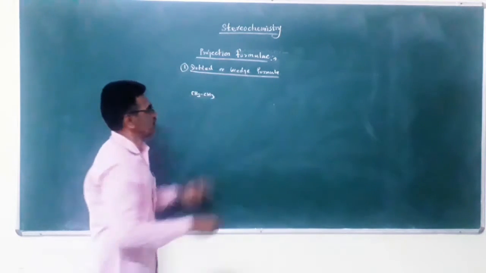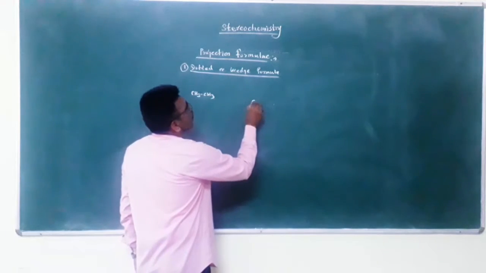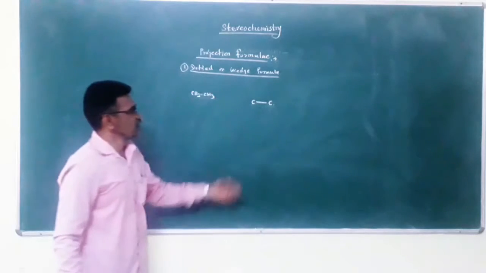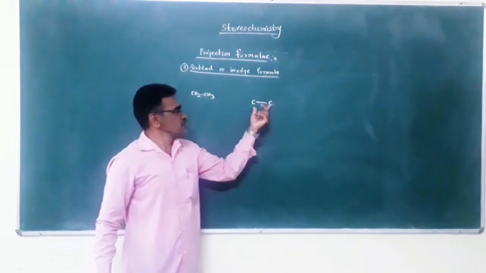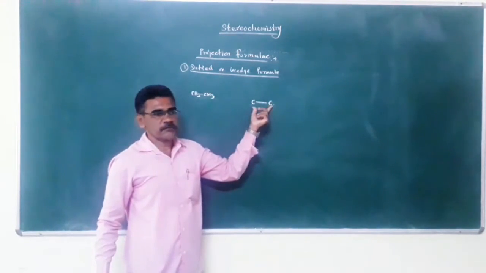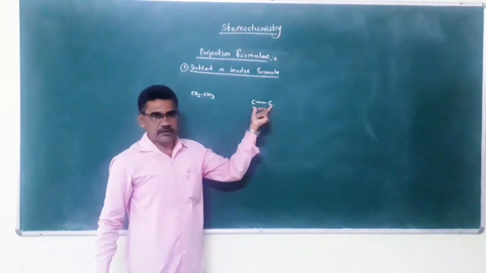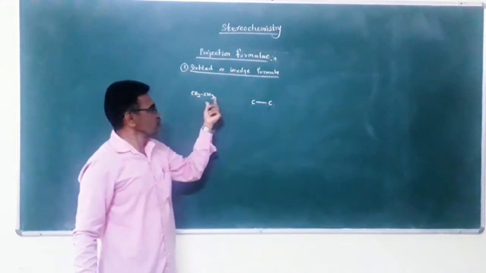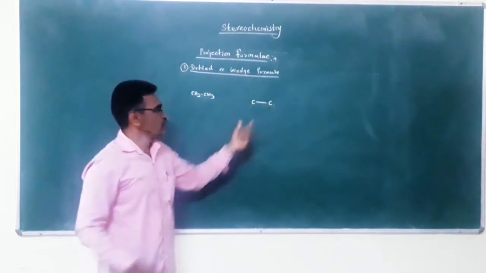CH3, that is ethane. Now to show it, first show this carbon-carbon bond in the plane of the paper. Then there are three different ways to show the other bonds.